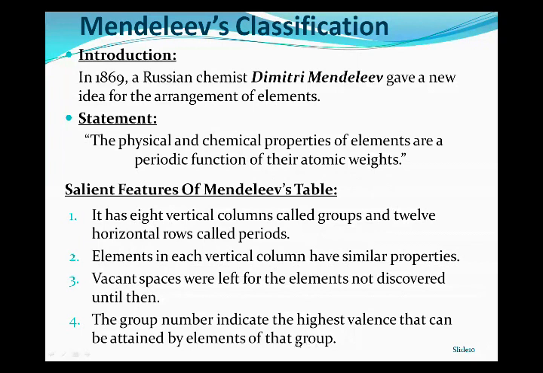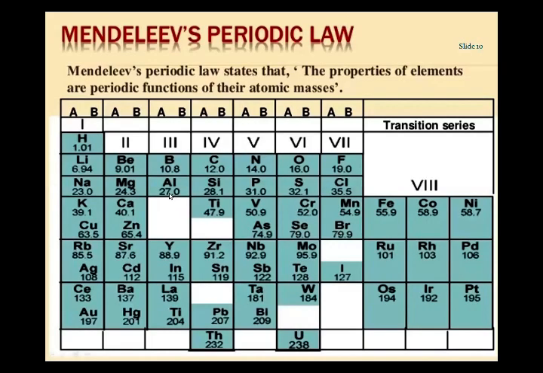I am again repeating the salient features of the Mendeleev table. It has eight vertical columns, that is 1, 2, 3, 4, 5, 6, 7, and 8, as you can observe in the table. Vertical column means going from top to bottom.